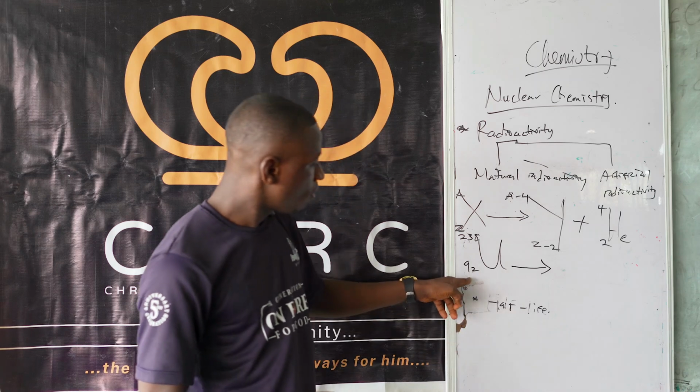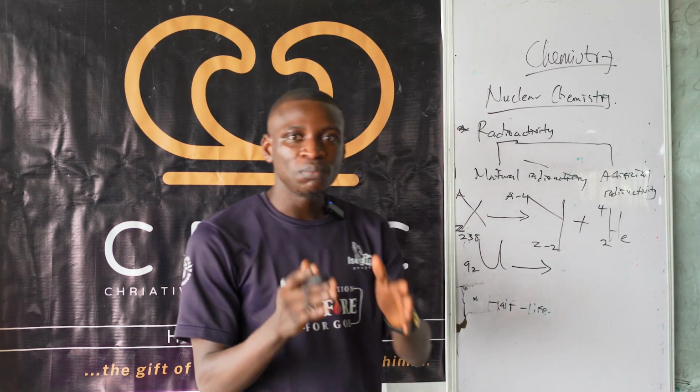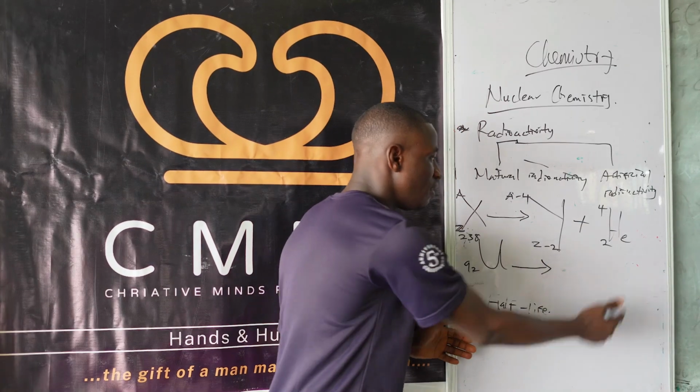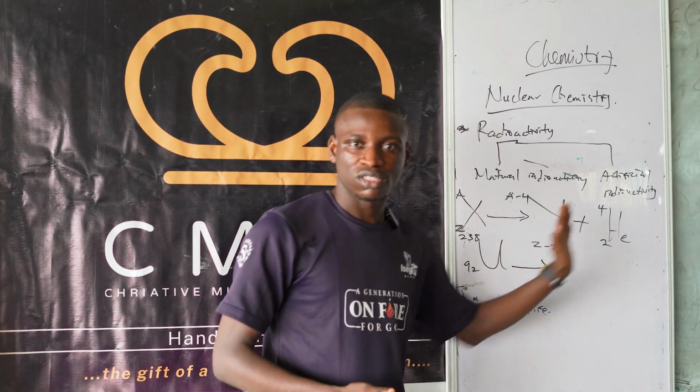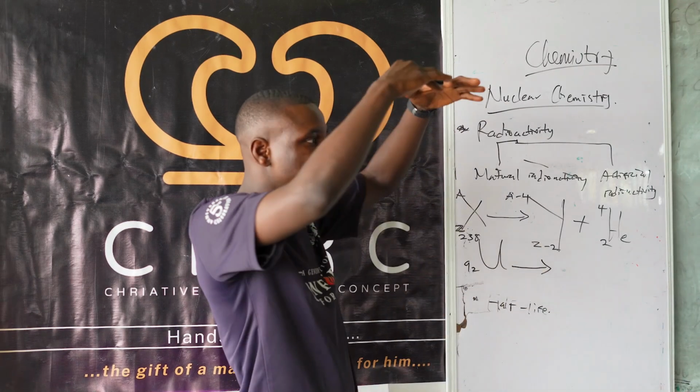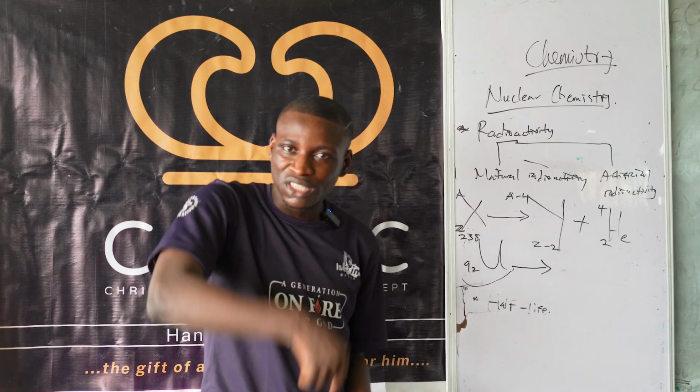what? 4, and the atomic number reduced by what? 2. And then to make sure that what you have on the left is balanced with what you have on the right, there will be alpha particles being released on the right, such that the numbers will add up and form the substance that is undergoing radioactivity.